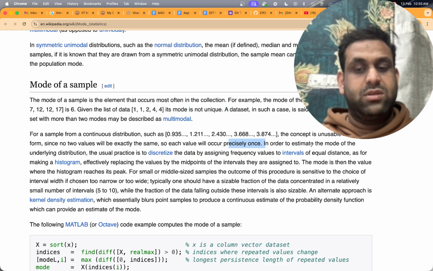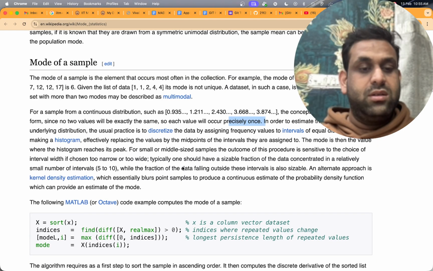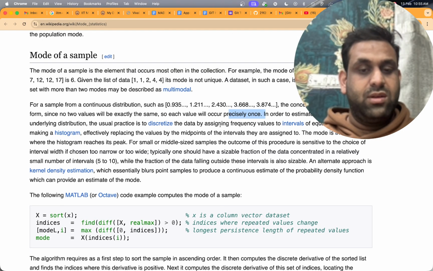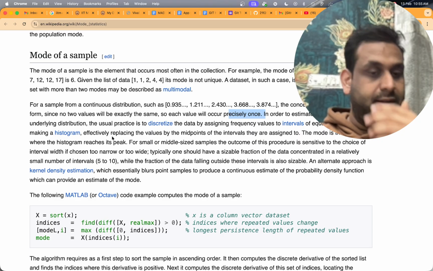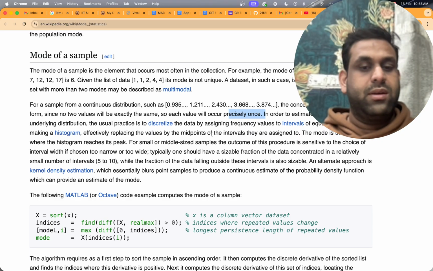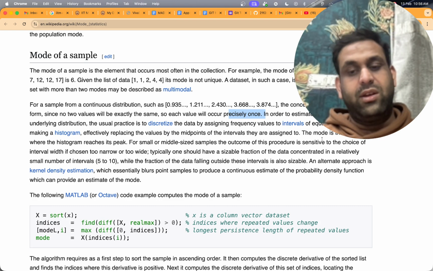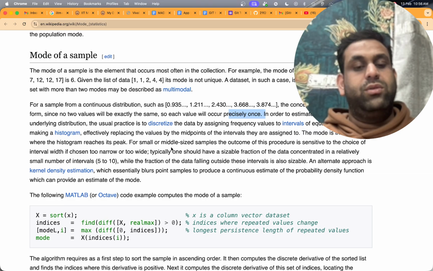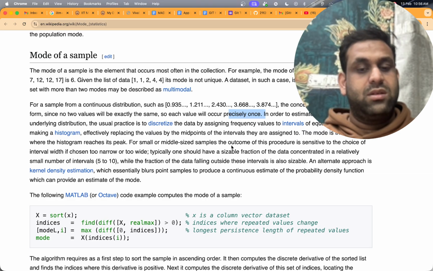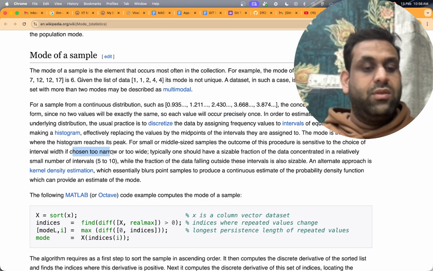In order to estimate the mode of the underlying distribution, the usual practice is discretization of the data, by assigning frequency to intervals of equal distance, as in making a histogram, effectively replacing each value with the midpoint of the interval it is assigned to. The mode is the value where the histogram reaches a peak. For a small or medium sized sample, the outcome of this procedure is sensitive to the choice of interval width if chosen too narrow or too wide.